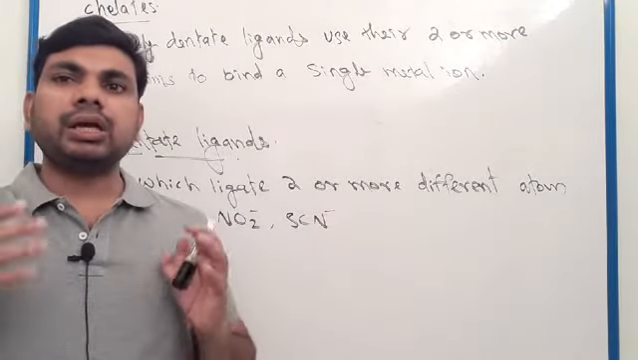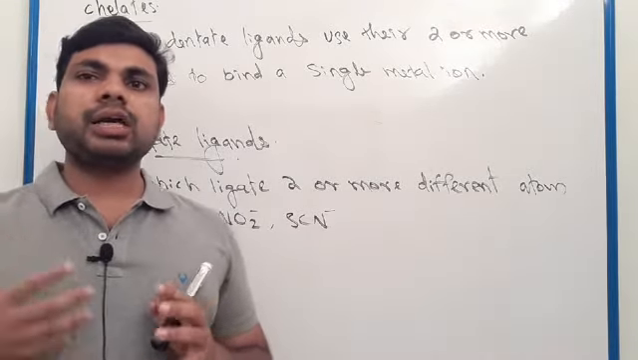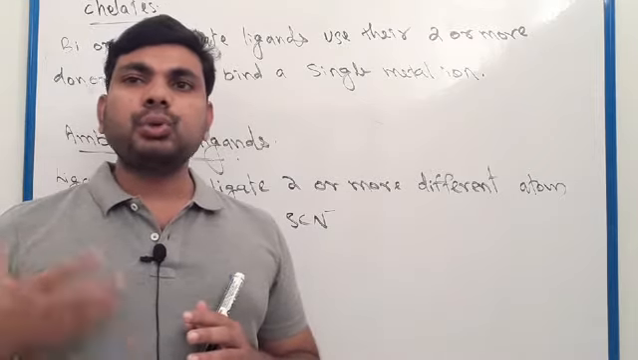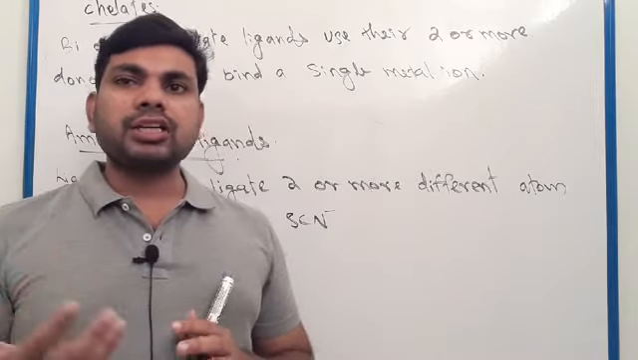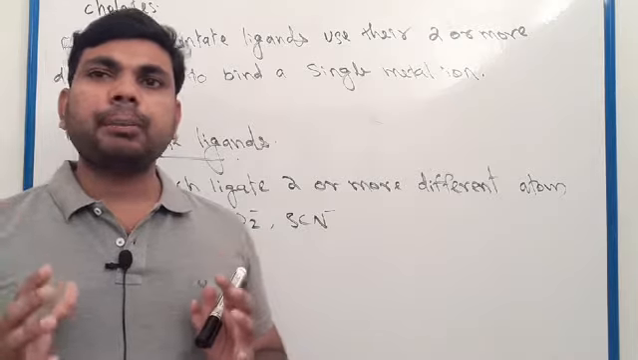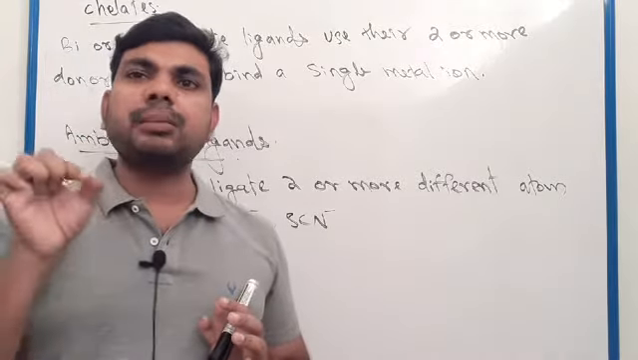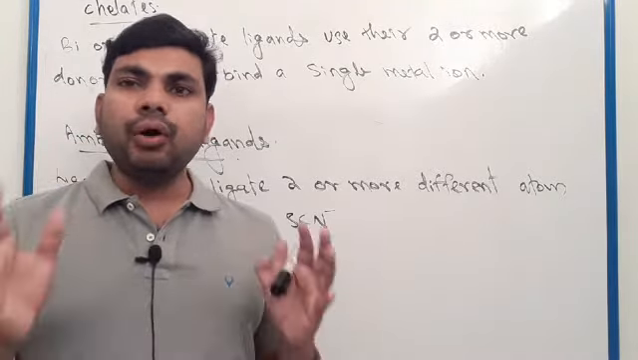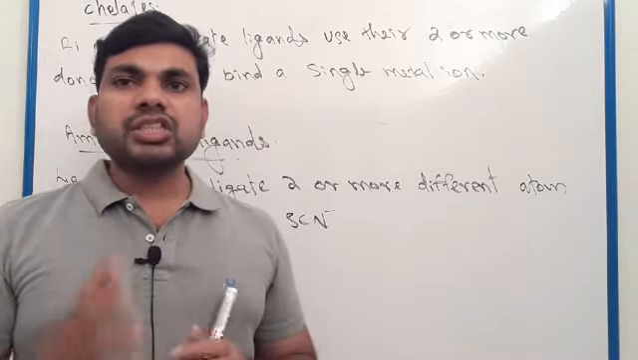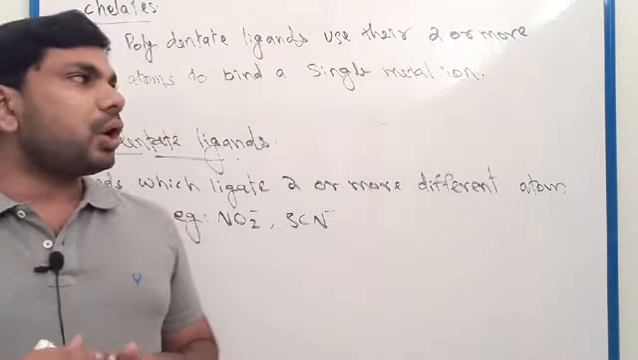They use their donor atoms, two or more donor atoms, and they donate electron pairs to a single central metal atom and form a ring structure. Such types of ring structures are called chelates.